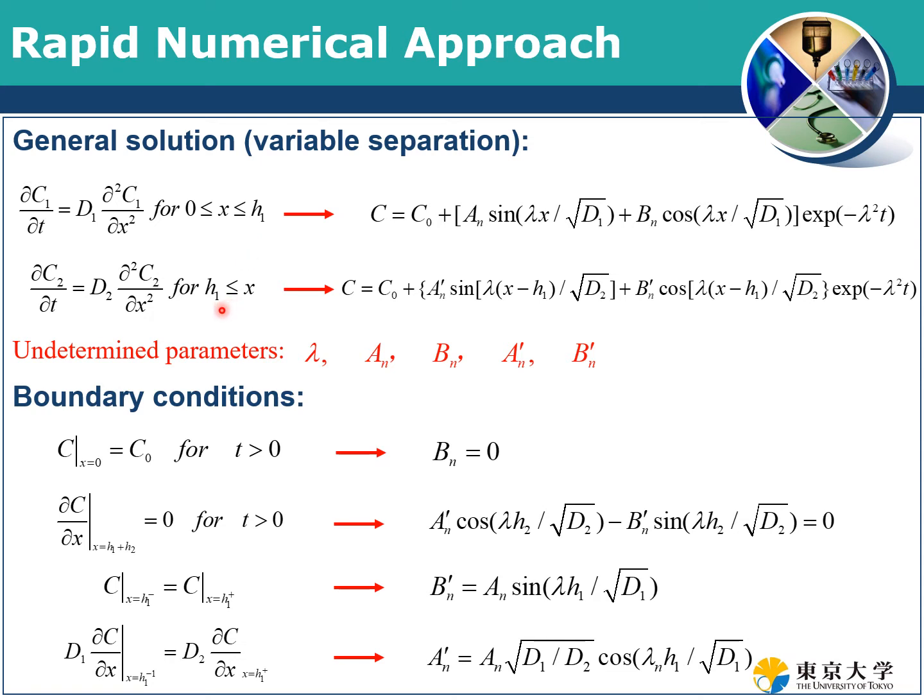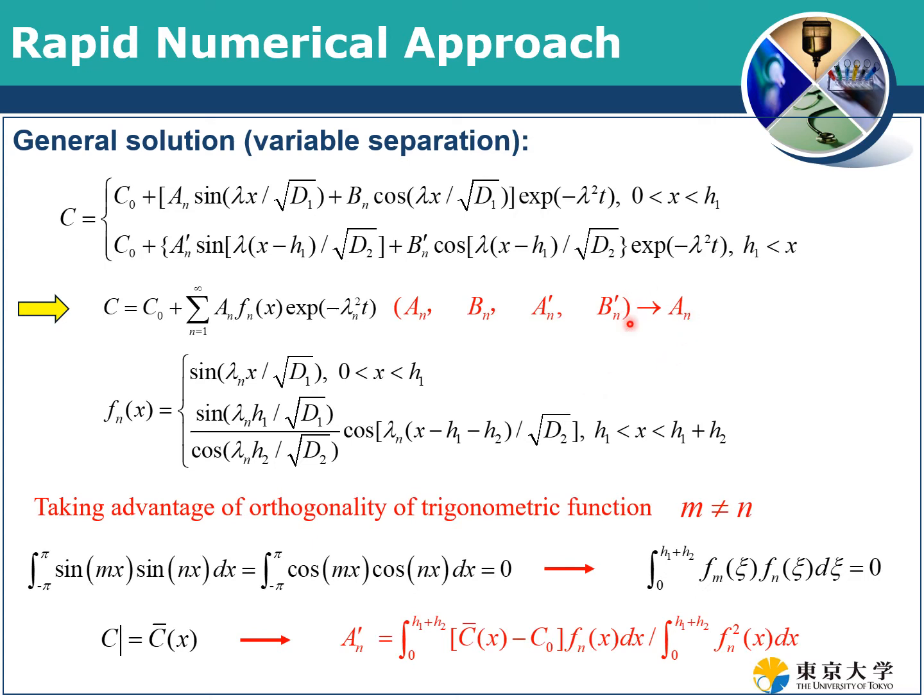Based on the boundary conditions, we can simplify the solution, and A_n, B_n, eta_n, beta_n just use the same process. So this one is our general solution for the two-layer material chloride diffusion process, and it is a series solution.